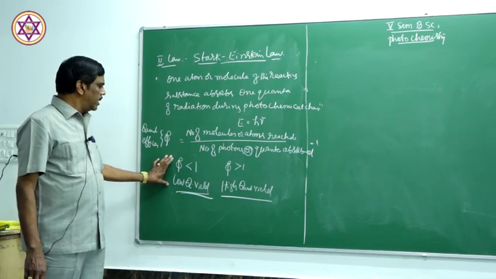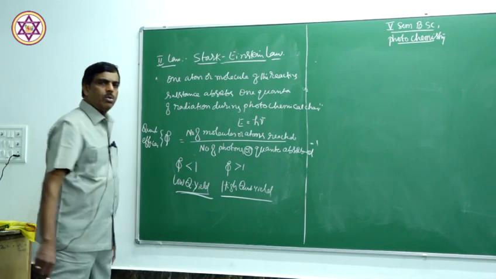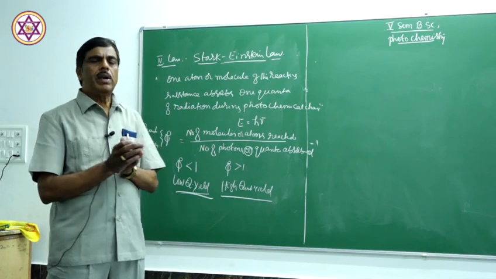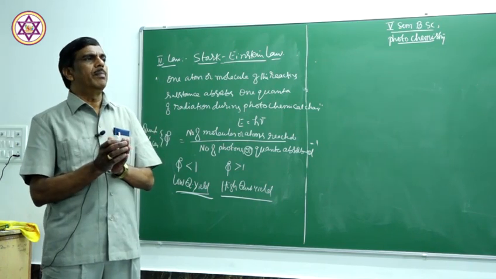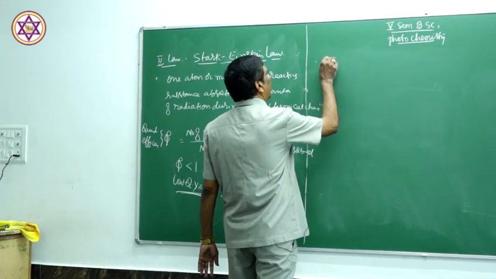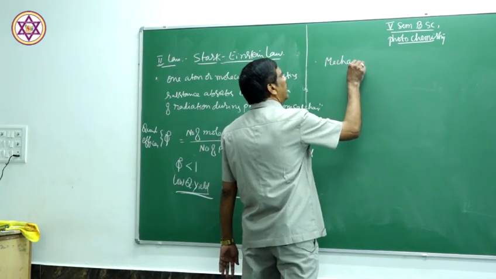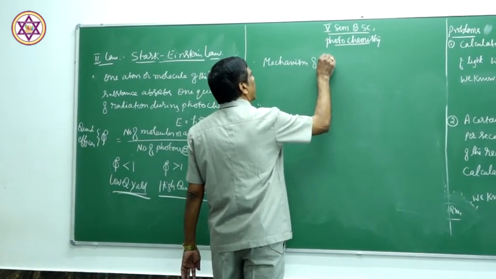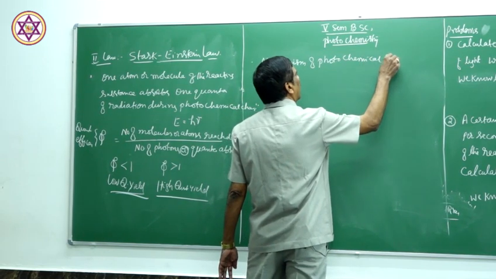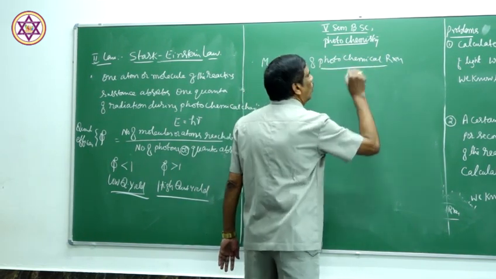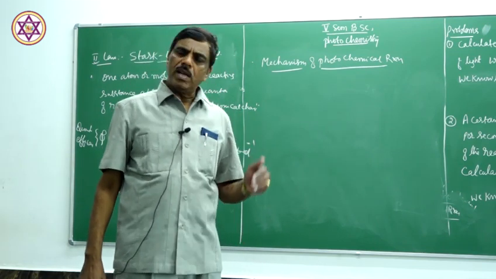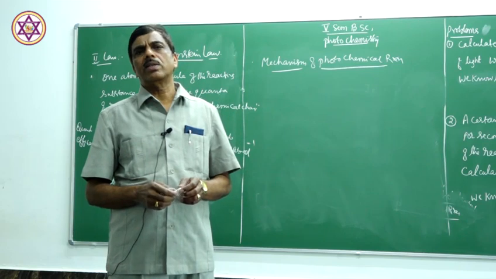Therefore, low quantum yield and high quantum yield both occur. This was explained by giving the mechanism for photochemical reaction. A photochemical reaction does not take place in a single step. There are several steps.